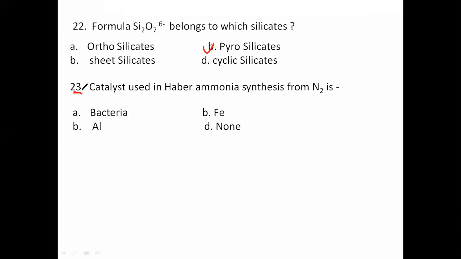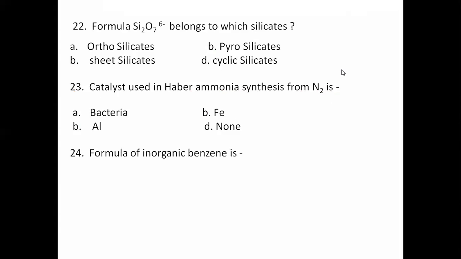Question number 23. What do you say for question number 23? So we have discussed this also, in the activation of nitrogen. Yes, Fe, that's correct. Fe is the catalyst we use here.